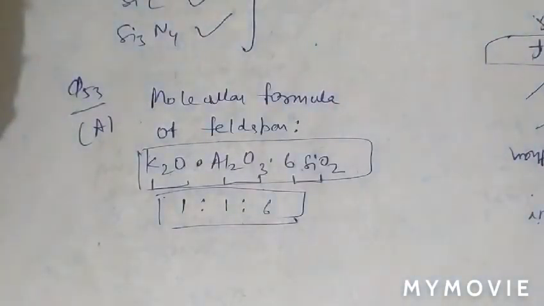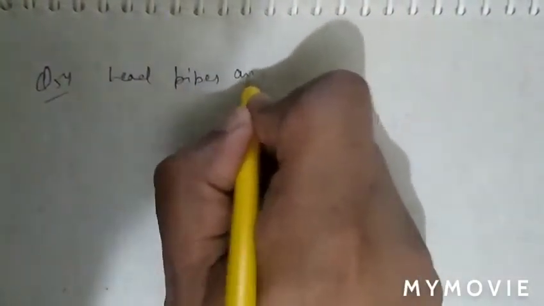See question number 54. In question number 54, what is given there? Lead pipes are not used for drinking water.